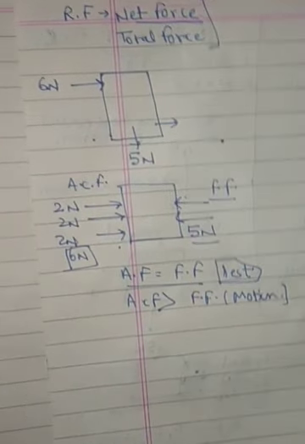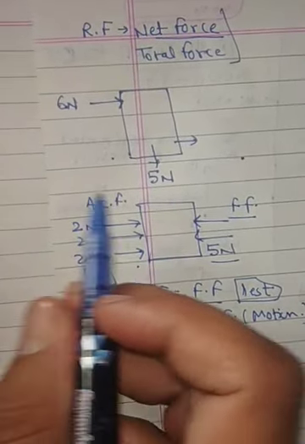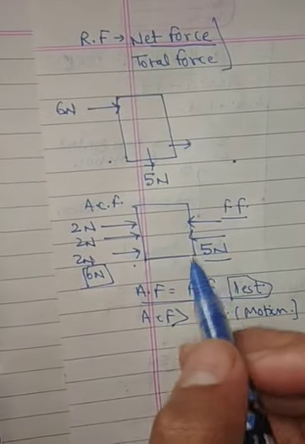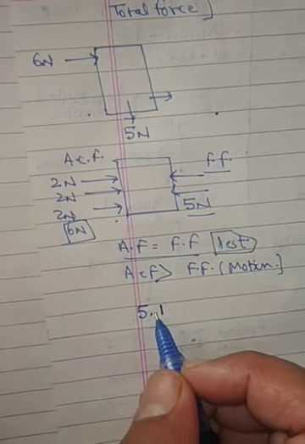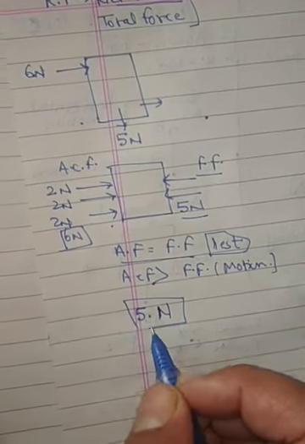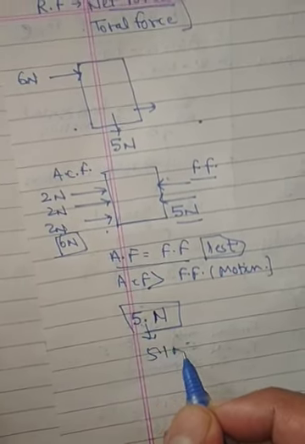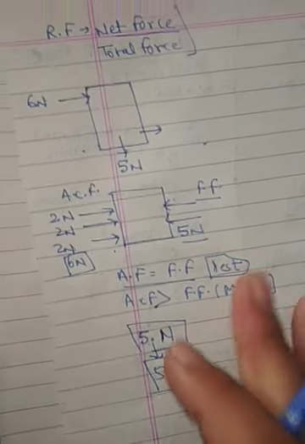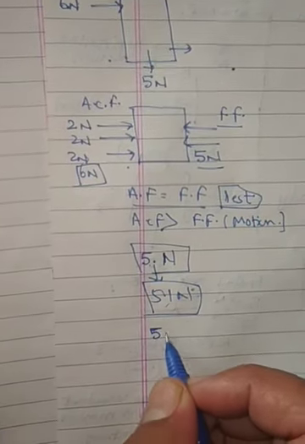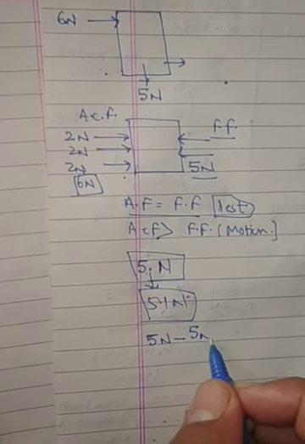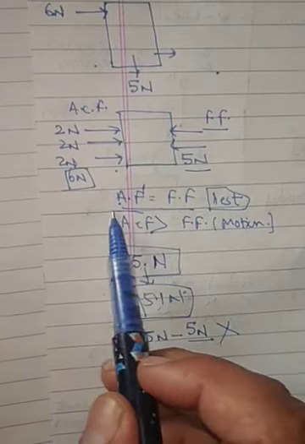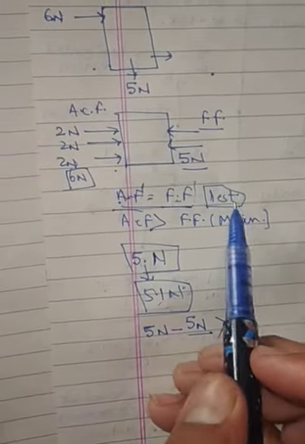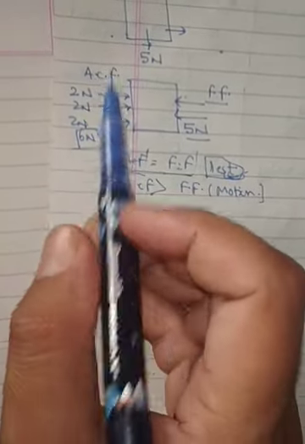So we can say this action force is more than the friction force. If you need 5 Newton, and you apply 5.1, at this point also the body starts to move. But if you need 5 Newton and your applied force is also equal to 5 Newton, you will not be able to move it, because we know that when action force and opposite force are both equal, the body will remain at rest. Okay?